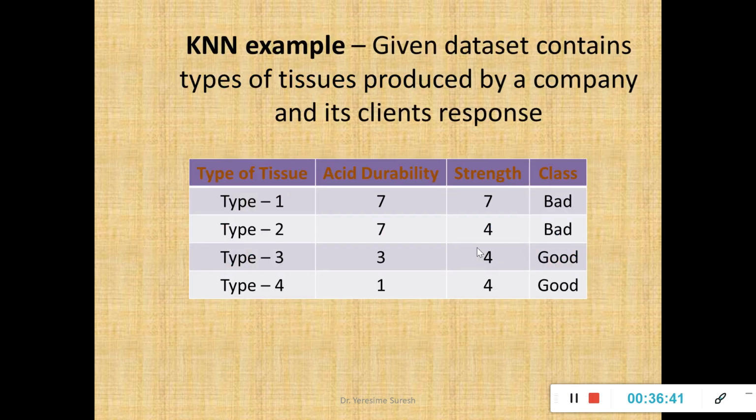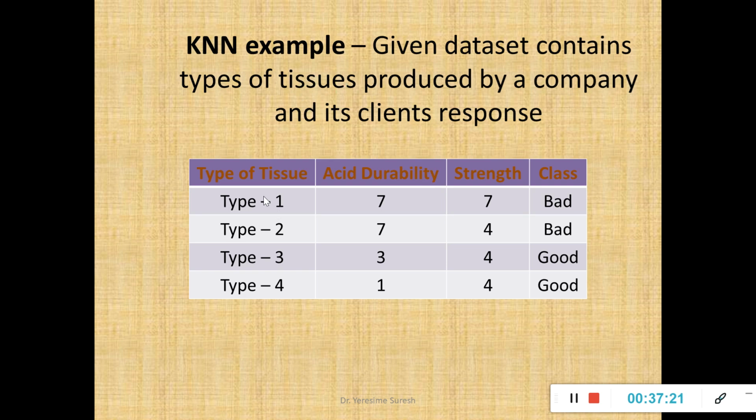Now we'll see an example of how to apply the KNN algorithm in finding the class label of a new instance. So here is an example. Given is a data set containing the type of tissues, understand this fine. The instances are nothing but the tissues produced by a company and their respective client responses. So the client response is the class label. The response might be good or bad, so it's a binary classification. What are the attributes of this tissue? Acid durability and strength. These are the two attributes of this given tissue.